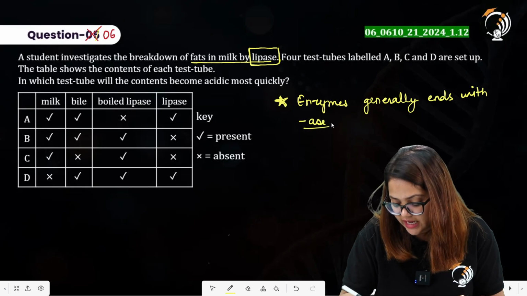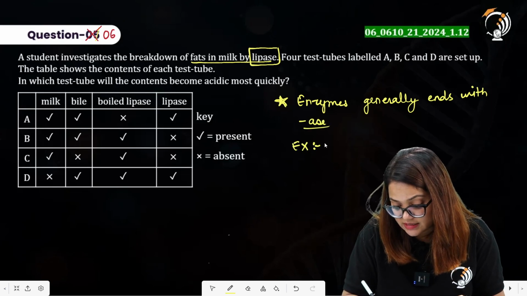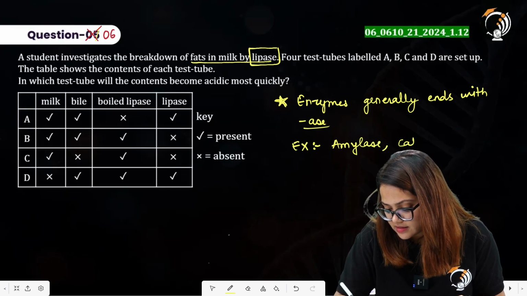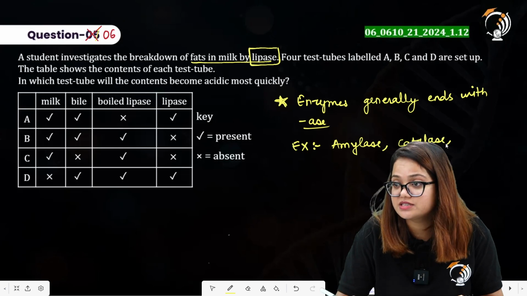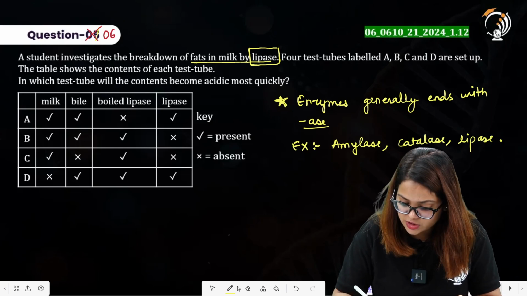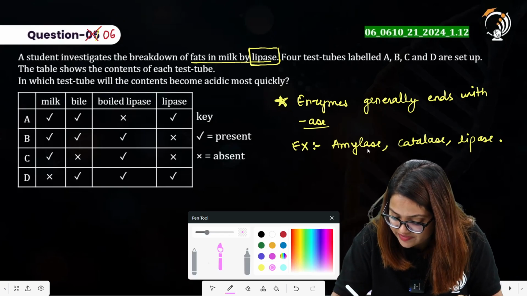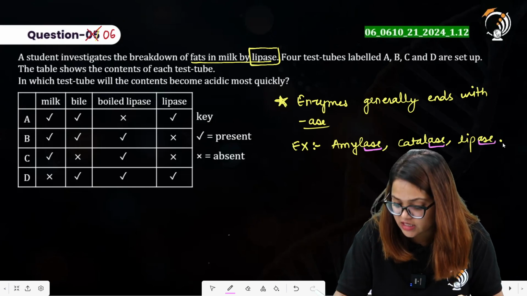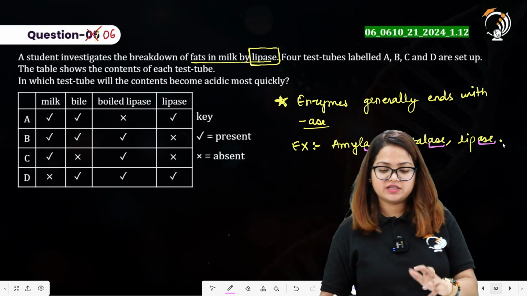You can have examples like amylase, catalase, and here in the question itself it is showing lipase. So all of these are enzymes, and how did we identify that? All of these have an ending that is ase. Most of the enzymes generally end with ase.